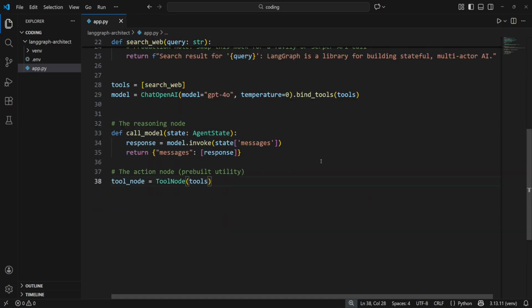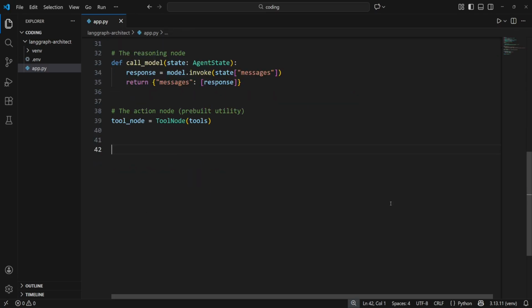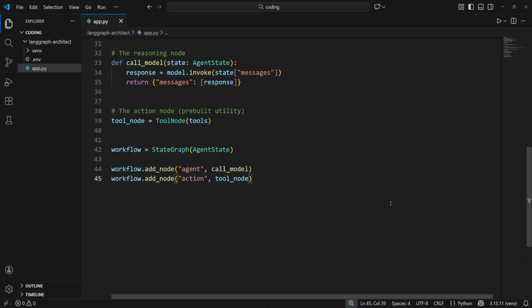Next, we are defining our nodes. Nodes are the functional units of our graph. The call model node acts as the brain, invoking the LLM with the current state. The tool node acts as the hands, executing the tools requested by the model. By separating these, we can independently scale, test, and monitor the reasoning and action phases of our agent. Now, we are going to architect the flow. We will break this into three granular phases: the initialization, conditional logic, and the cyclic loop. We start by initializing our state graph. We initialize it with our schema, and we also register our two nodes. At this point, the graph is a collection of disconnected nodes.